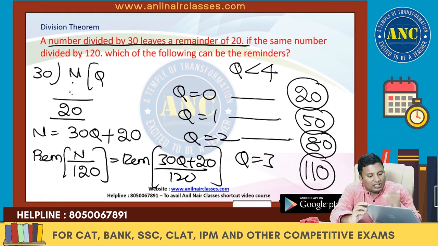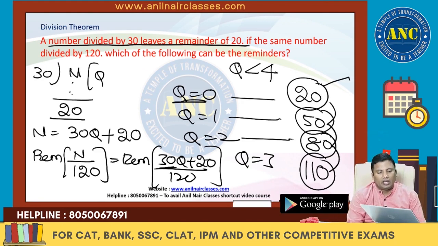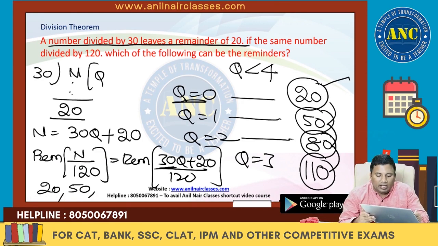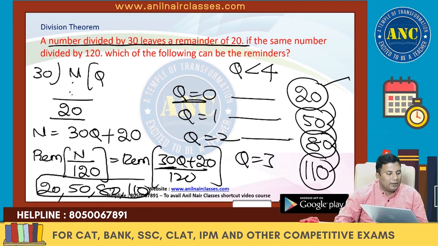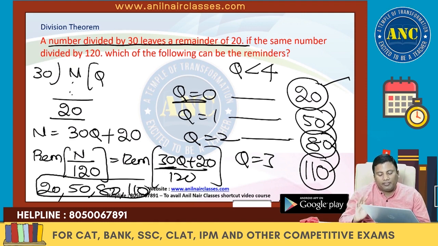You don't need to do all this. For the first Q value 0, it is 20. Keep on adding 30. 20, 50, 80, 110. How many values? Which of the following can be the remainders? 20 can be the remainder, 50 can be the remainder, 80 can be the remainder, and 110 can be the remainder. Right? I hope it is clear. The Q value is less than 4: Q0, Q1, Q2, Q3. You don't need to find them out. Take Q value 0 and keep on adding 30, because it is getting divided by 30.